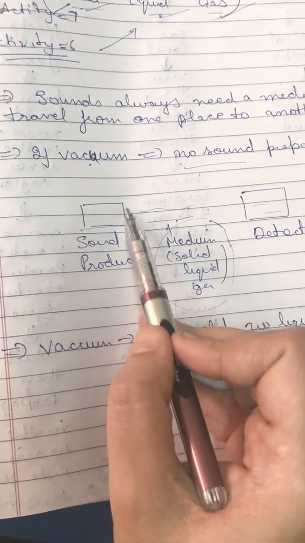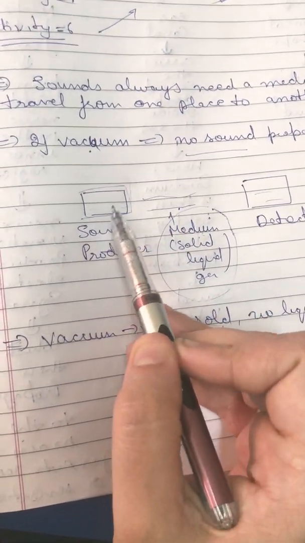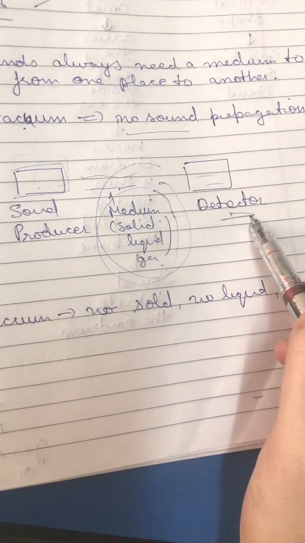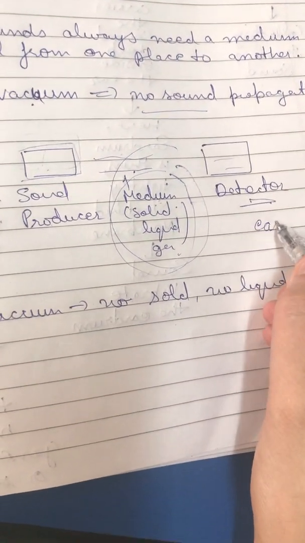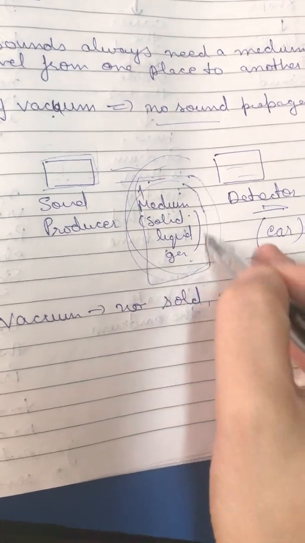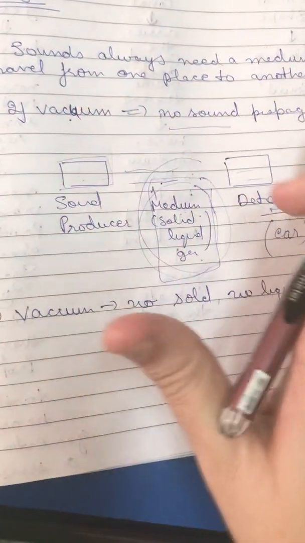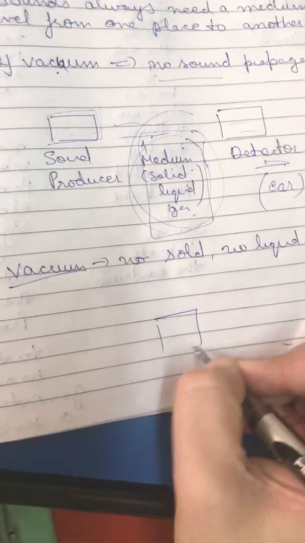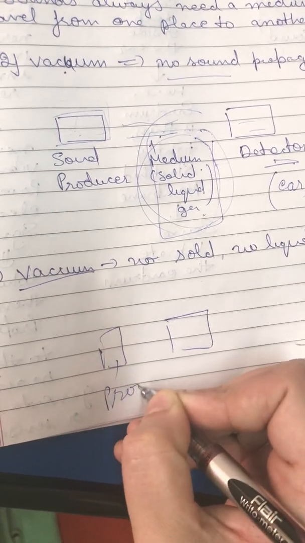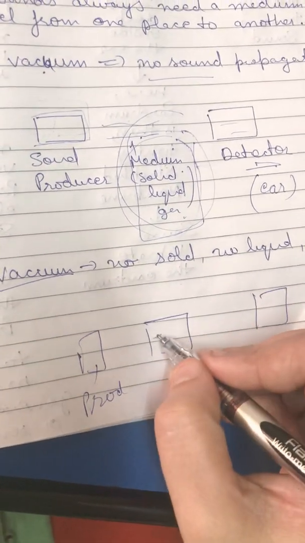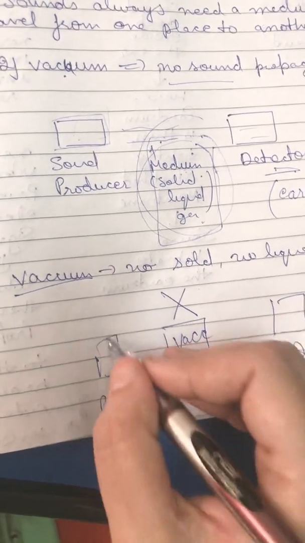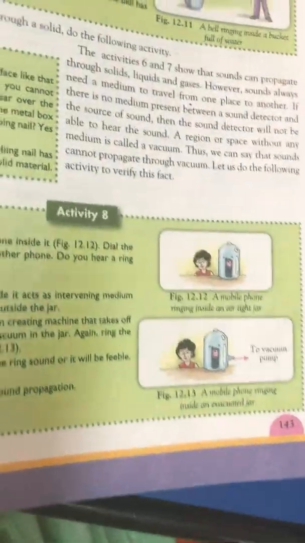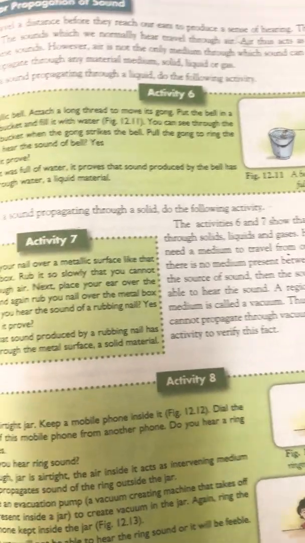So if this is the sound producing instrument, then there is a medium. Medium means solid, liquid, gas. Then there is the detection of sound, meaning our ears that detect the sound. So if there is a medium in between the production and detection, only then will sound travel. If I place a vacuum in between the producer and detector, then sound will not travel from producer to detector. So from this we conclude that sound needs a medium for propagation.